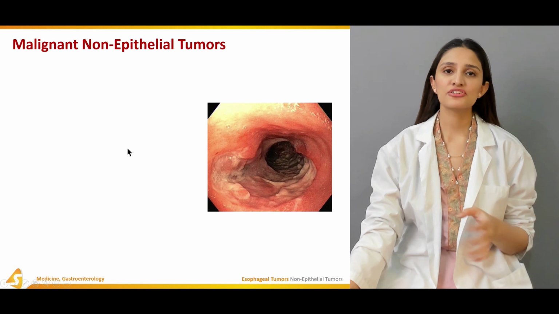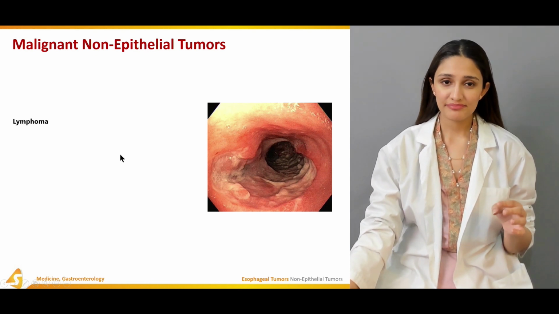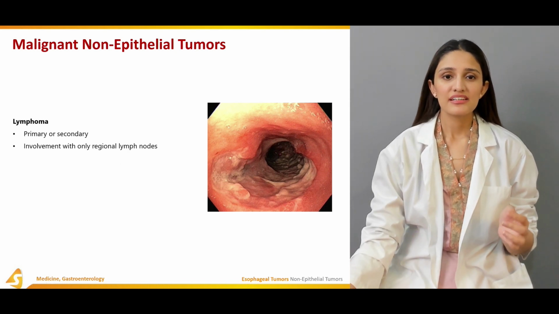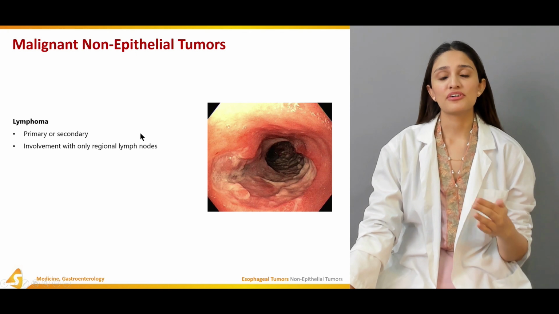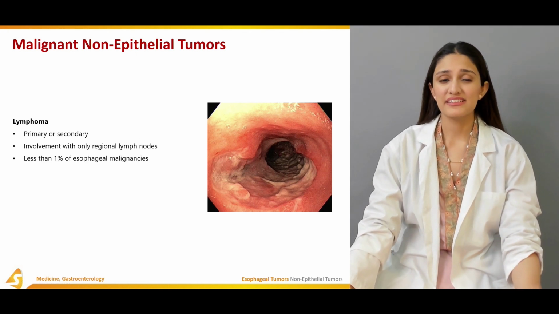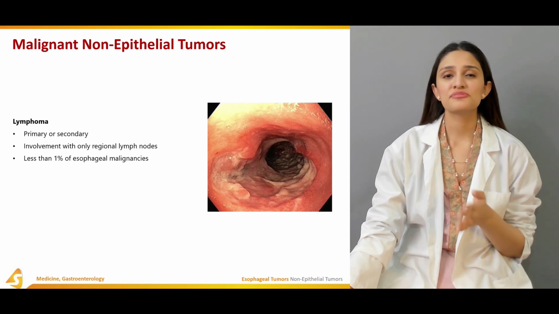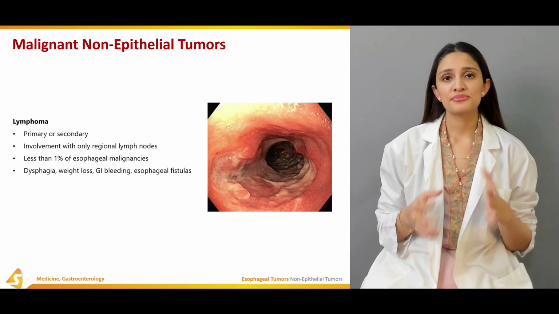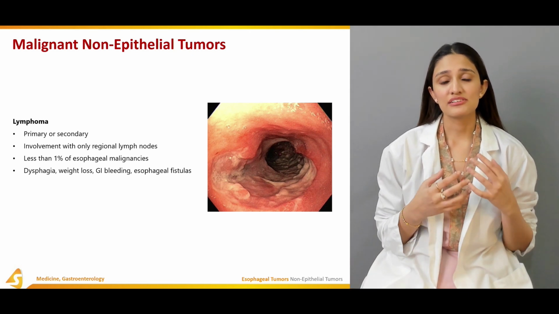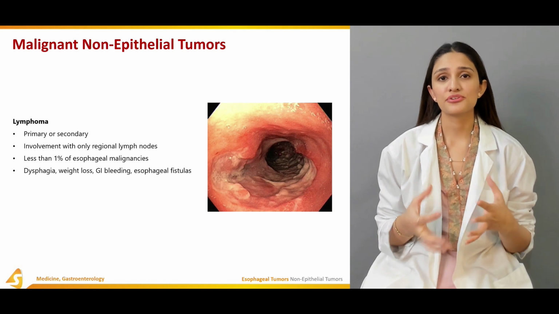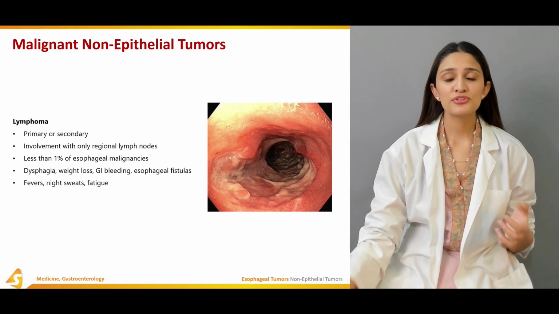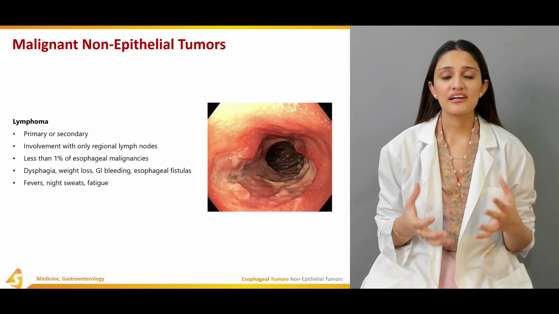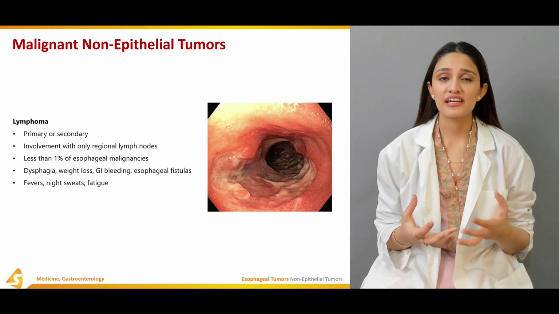The first malignant non-epithelial tumor is lymphoma. Lymphoma could be primary or secondary. It usually involves the regional lymph nodes, and it accounts for less than 1% of all esophageal malignancies. A patient might present with dysphagia, weight loss, gastrointestinal bleeding, or esophageal fistula. The more non-specific systemic symptoms a patient might present with are fever, night sweats, and fatigue.